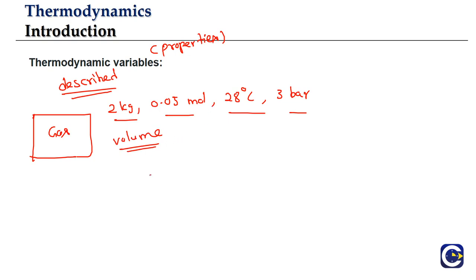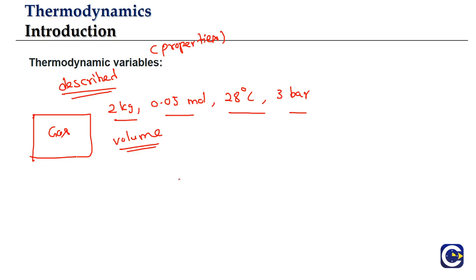Essentially, during the course of the thermodynamic study, we'll be focusing on these properties or variables. Some of these variables we are already aware of, like mass and temperature. Generally, when we talk about gases, we'll study the gases by using what? Mass, number of moles, temperature, pressure, and volume.